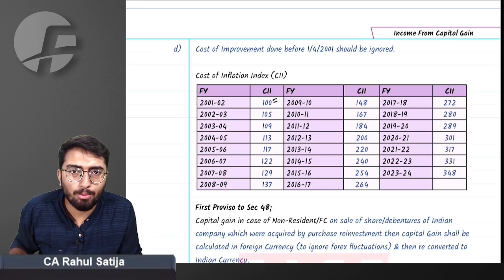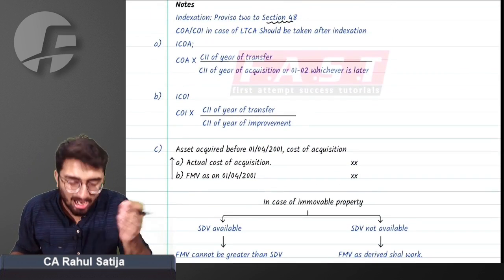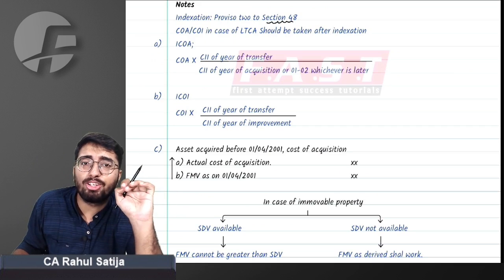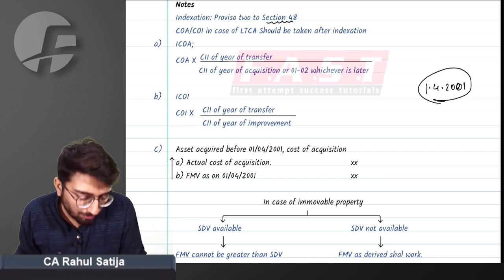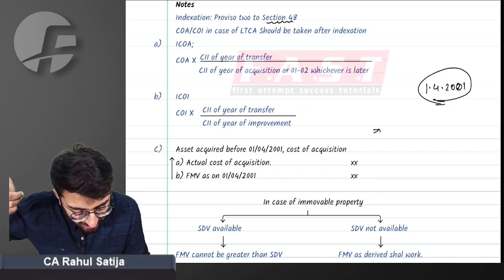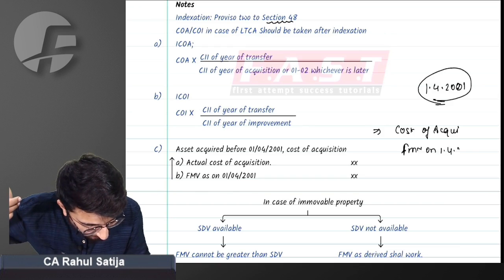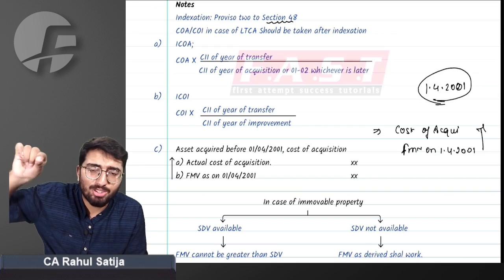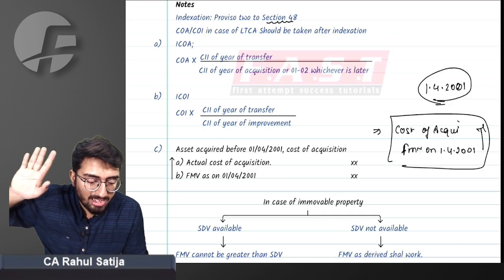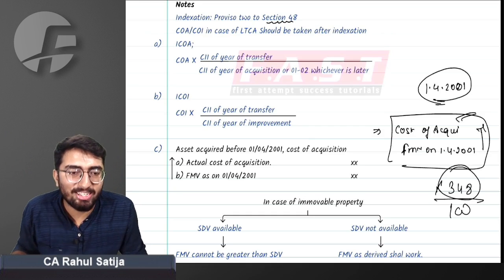For that matter, the government has proposed an FMV concept. Government said, if your house is bought before 1st April 2001, what cost of acquisition will you consider? You can either consider the actual cost of acquisition or the FMV on 1st April 2001, whichever is higher. This will be considered as your cost of acquisition, and depending upon whichever is higher, you will be allowed to divide by 100 and multiply by the index of the year of transfer. Did you get this point or not?